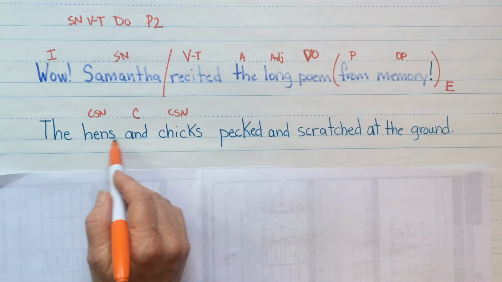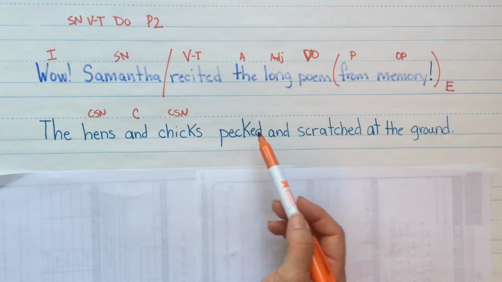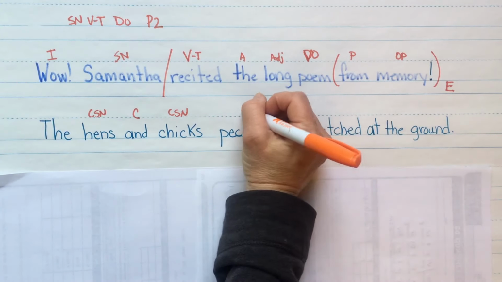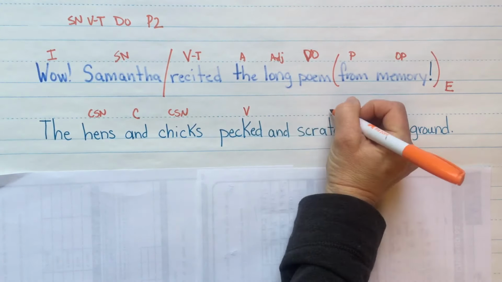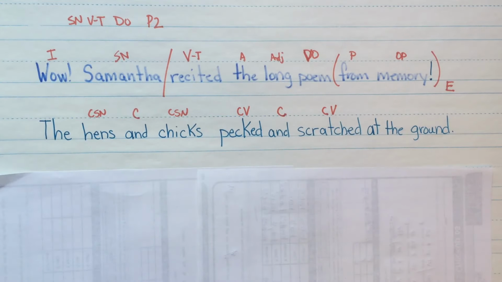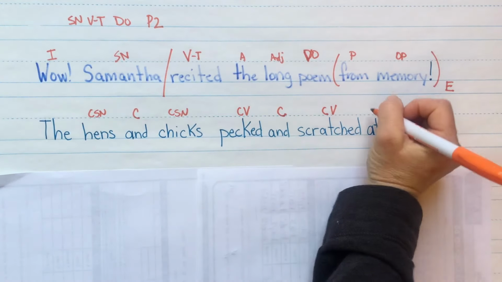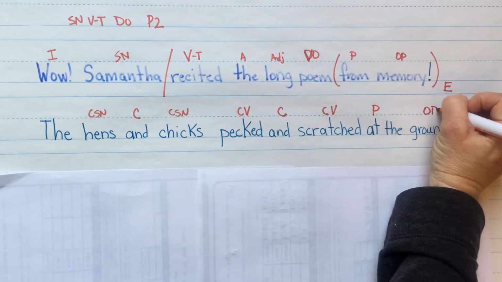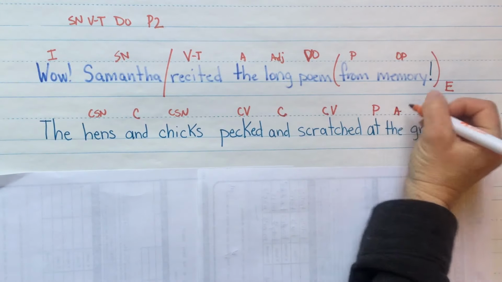What is being said about hens and chicks? Hens and chicks pecked and scratched. So they did two verbs there, that is a compound verb. Conjunction in the middle there, the and. At, preposition. At what? The ground, object of the preposition. The, article adjective.